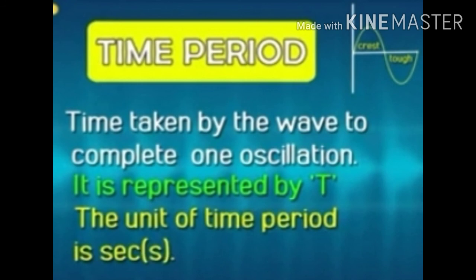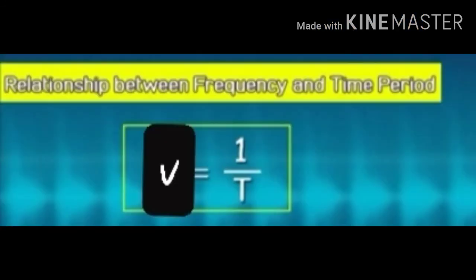Now the relationship between frequency and time period: frequency is inversely proportional to the time. That means time and frequency are inversely proportional. That is nu is equal to 1 by T.